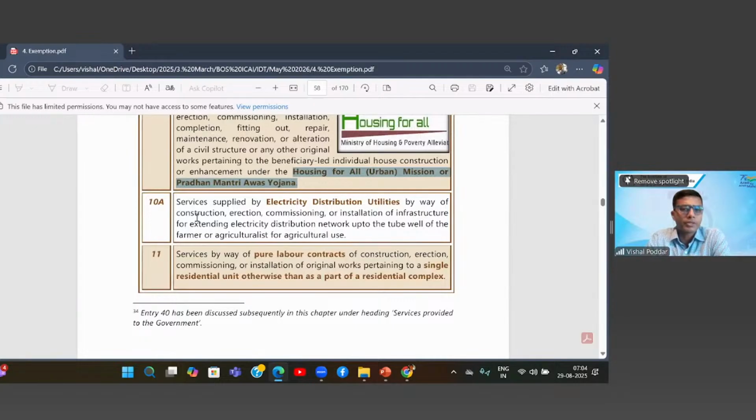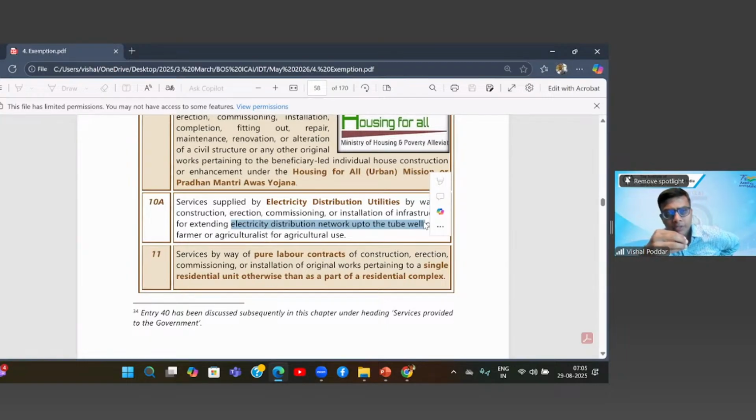Then 10A covers services where the construction is done by the electricity supply companies. Now, what are these constructions? Now, these constructions are setting up the electricity distribution network up to the tube well of the farmer. So, what is this construction work? So, let us understand this practically. Now, this is mainly dealing with remote villages where up to your farm you need electricity to run the tube well for the water irrigation.